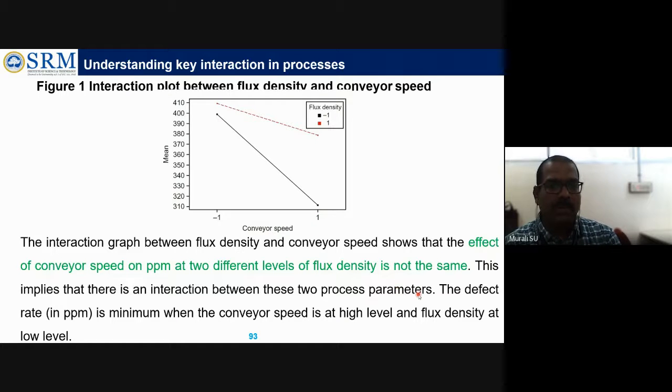So what is the conclusion? Based on the interaction effect, the defect rate is minimum when conveyor speed is at the high level and flux density is at the low level. This is the takeaway we can give to the next level people to make some conclusion.